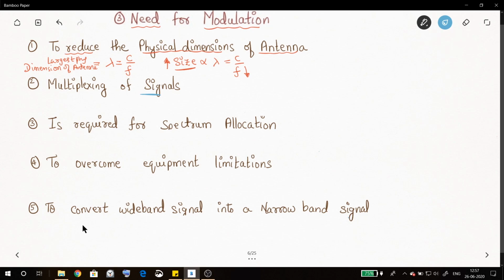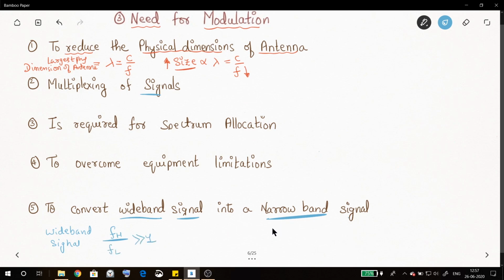Now we also need modulation to convert a wideband signal into a narrowband signal. What is a wideband signal? In a wideband signal, the ratio of the highest frequency component to the lowest frequency component is much greater than 1.